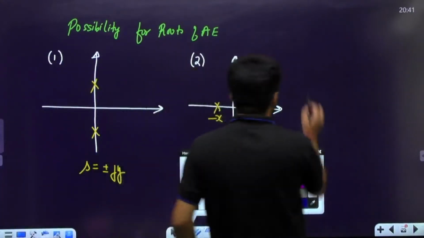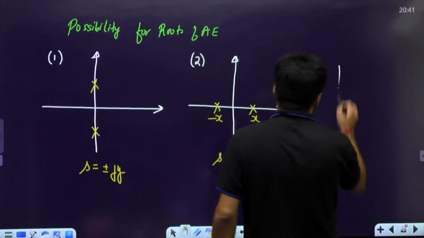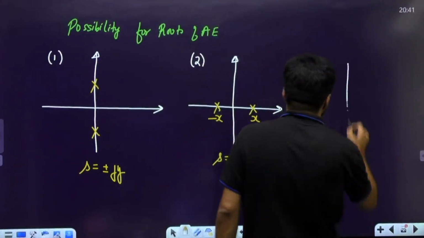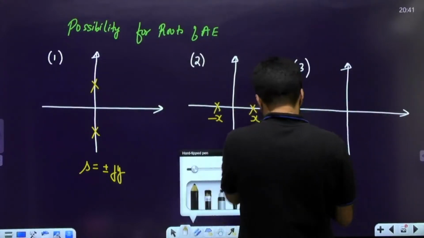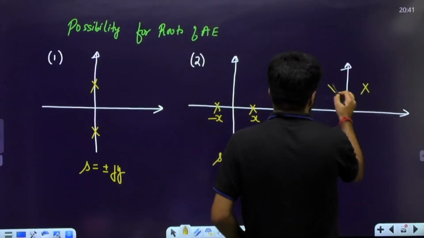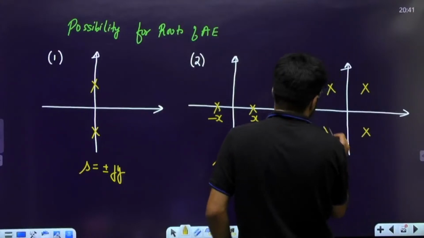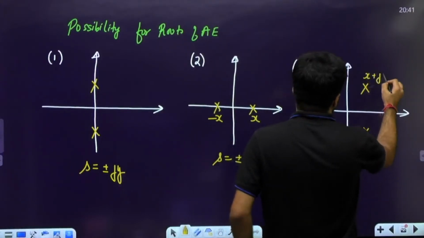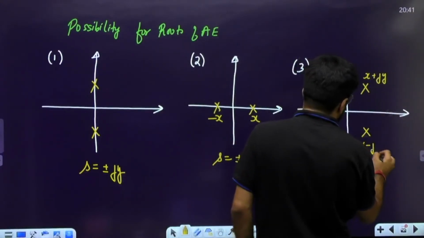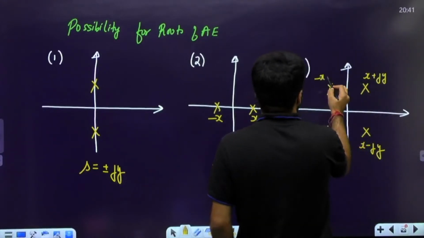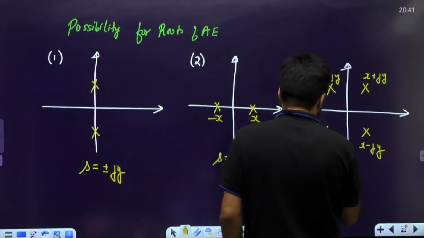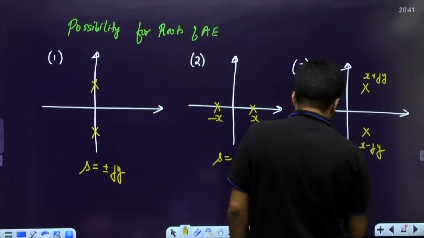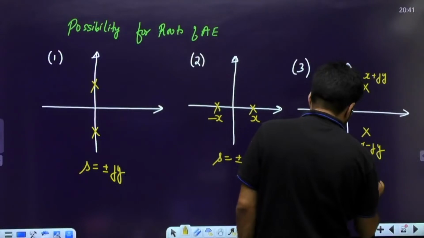Any of these possibilities may occur with the auxiliary equation. The third possibility is a quadrature of the poles, of this kind. That means if there is x plus jy in the first quadrant, there is x minus jy, its conjugate. Symmetrically, there is also minus x plus jy and then its conjugate minus x minus jy. So the roots are plus minus x plus minus jy.